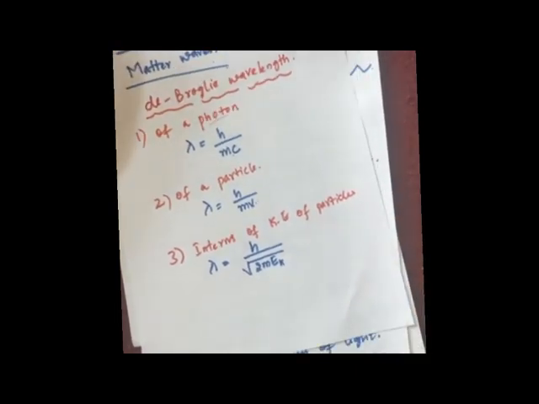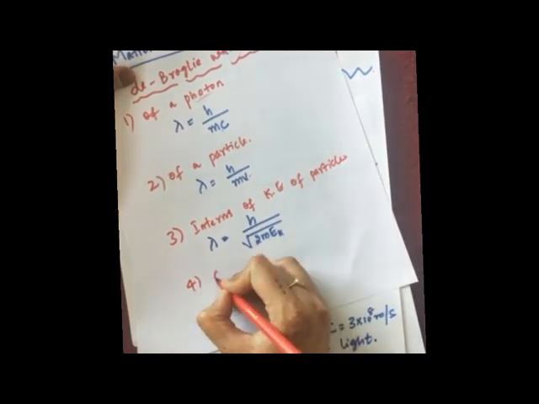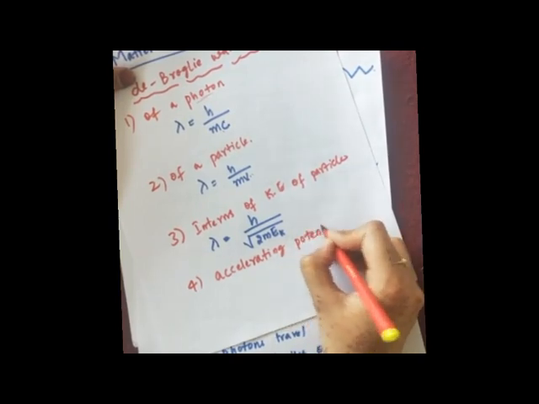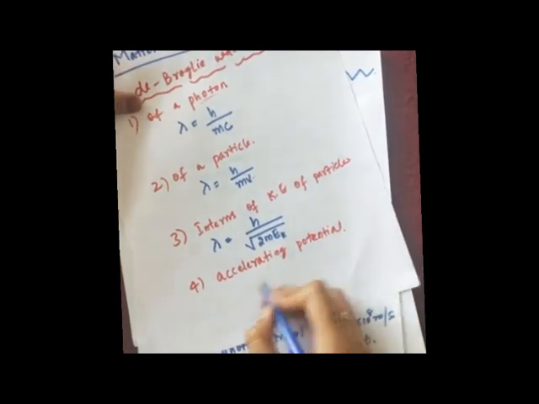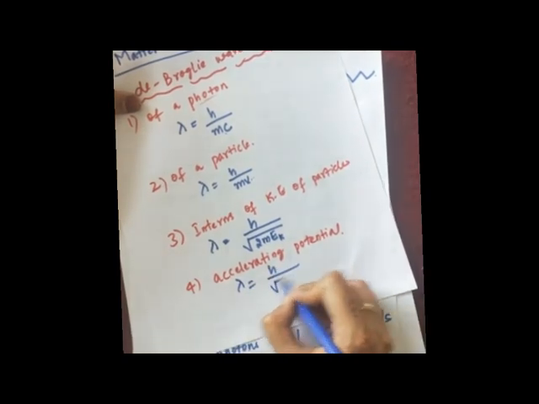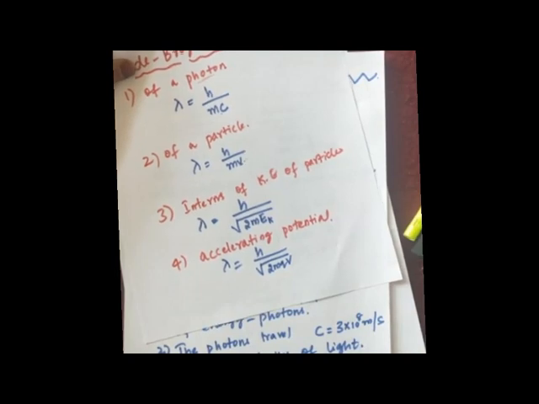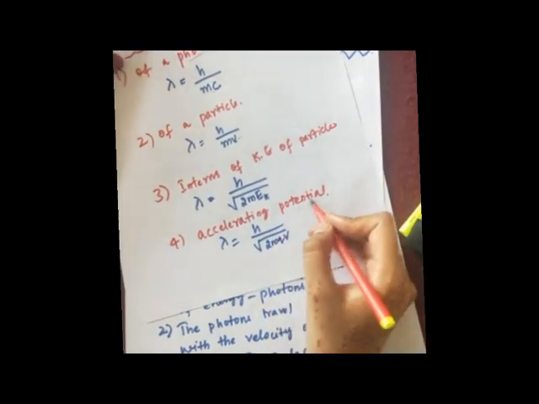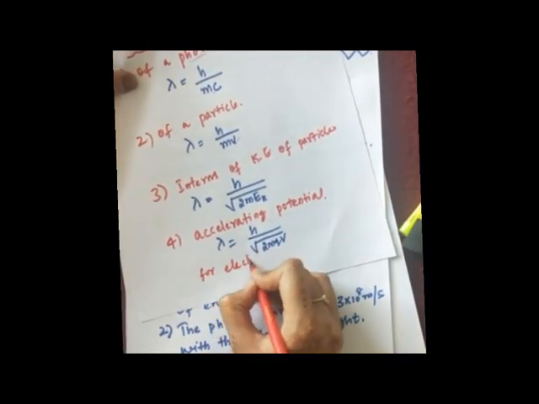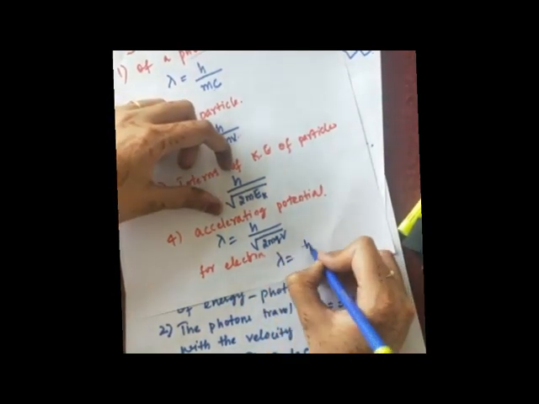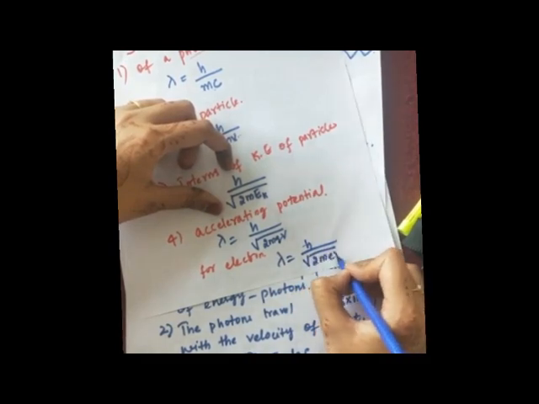Next is the expression for de Broglie wavelength in terms of accelerating potential. The expression is given by lambda is equal to h upon under root of 2mqV, where q is the charge of the particle, V is the potential, and m is the mass of the particle. One more expression is there: de Broglie wavelength in terms of accelerating potential, particularly for an electron. For an electron, just in place of q you have to write e, because the charge of the electron we write as e.